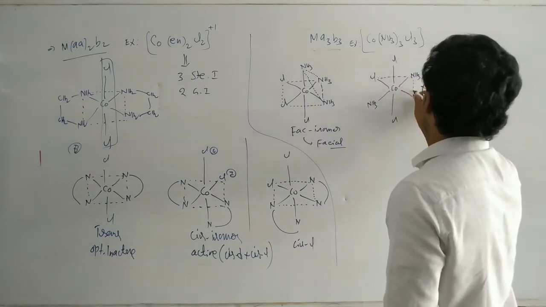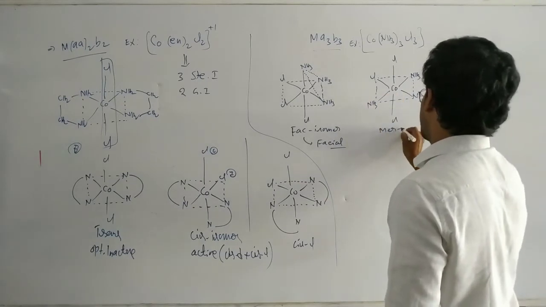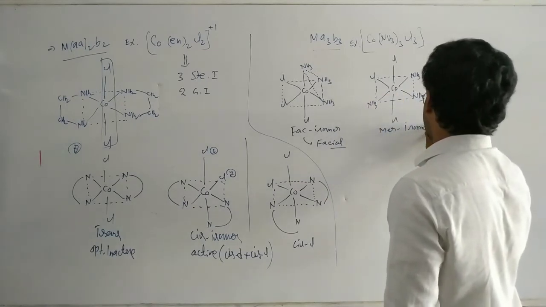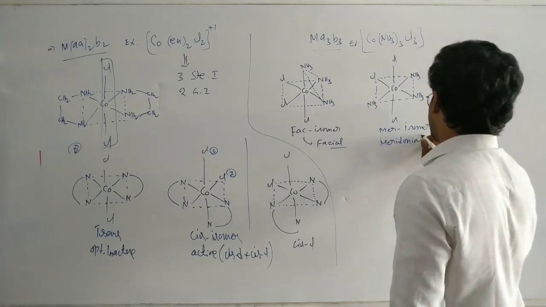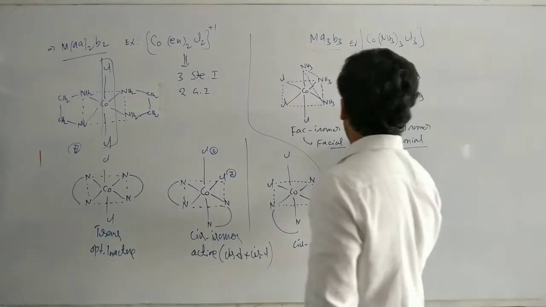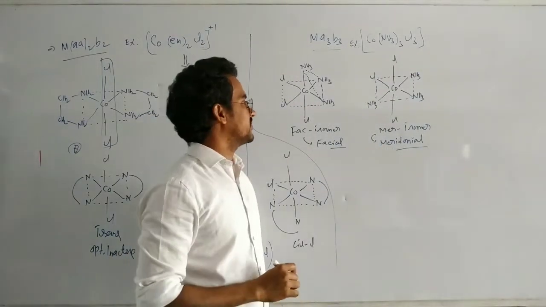Here you can see again, this is another stereoisomer. This is known as the mer isomer, or meridional. Mer means meridional.